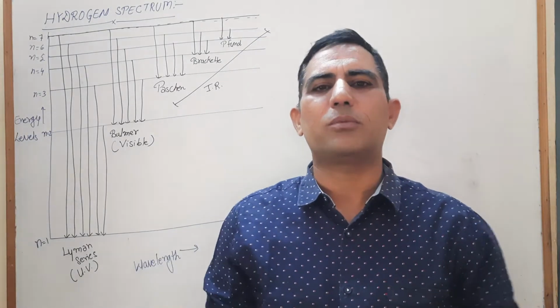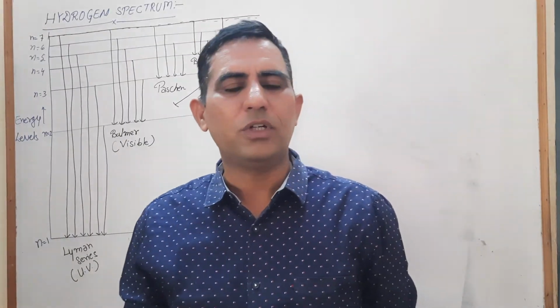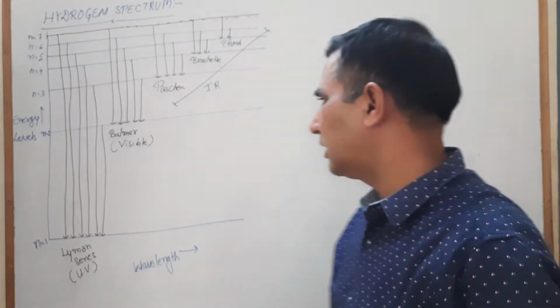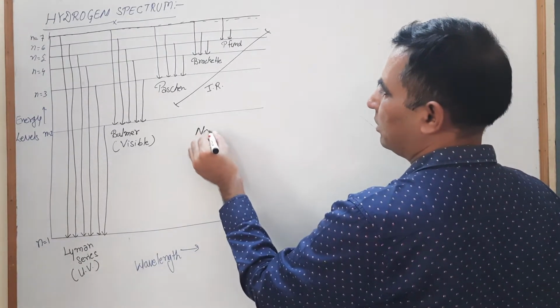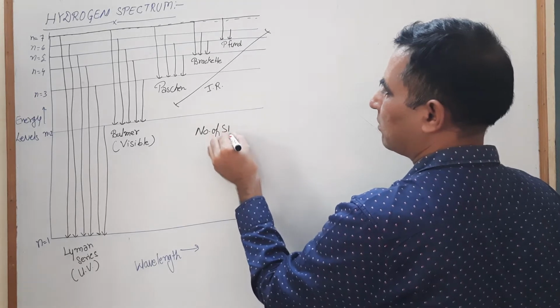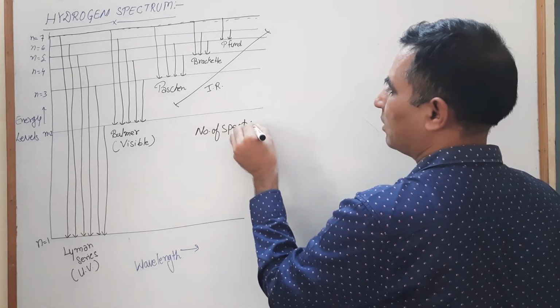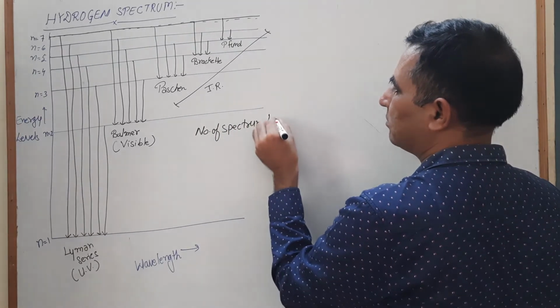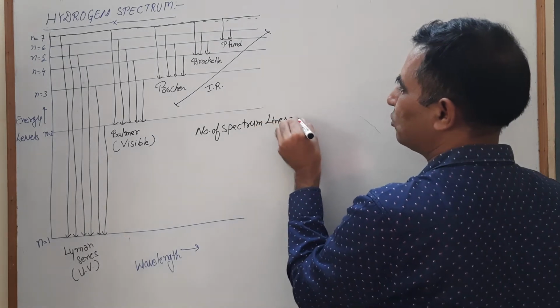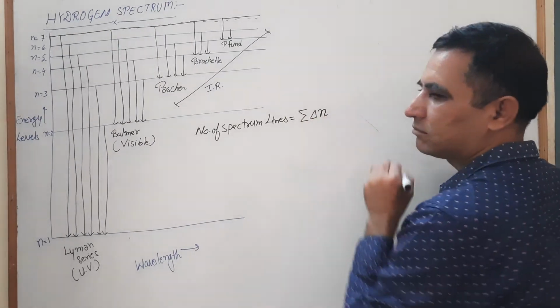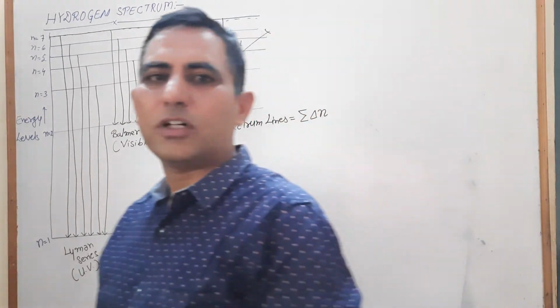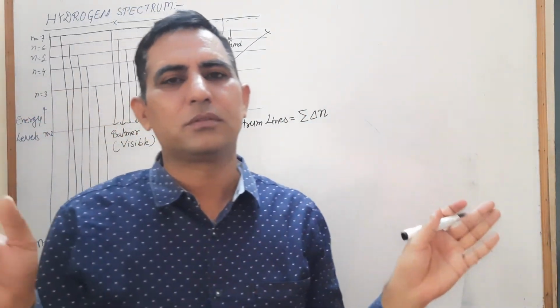Those are complex formulas, but today I will tell you the best and simplest formula for spectrum lines. The formula is: number of spectrum lines is equal to sigma delta n. It is free from any kind of jump.